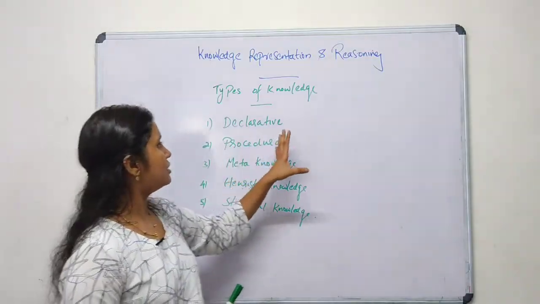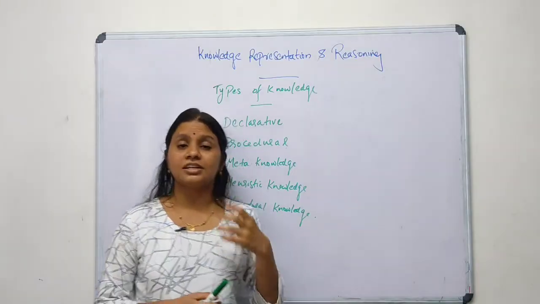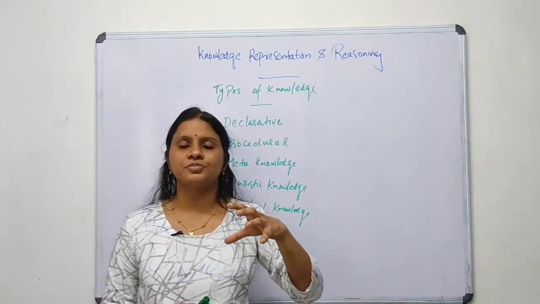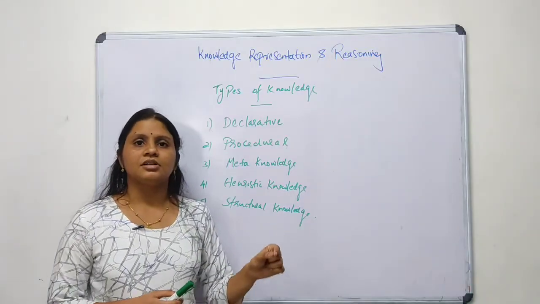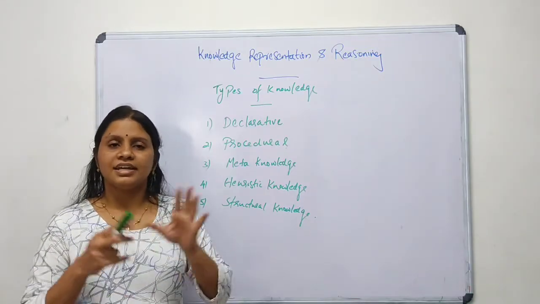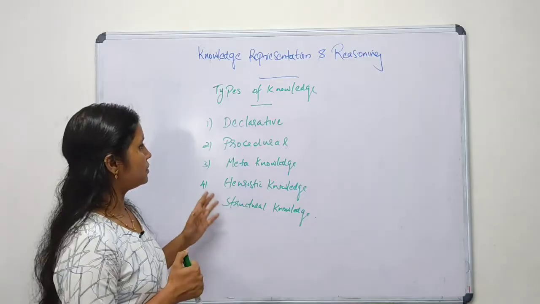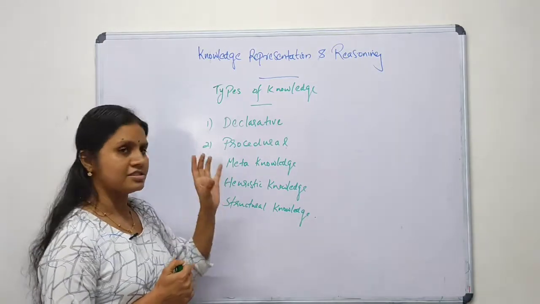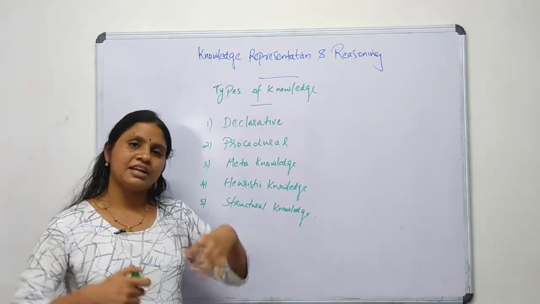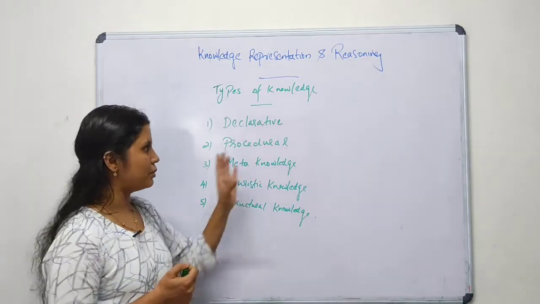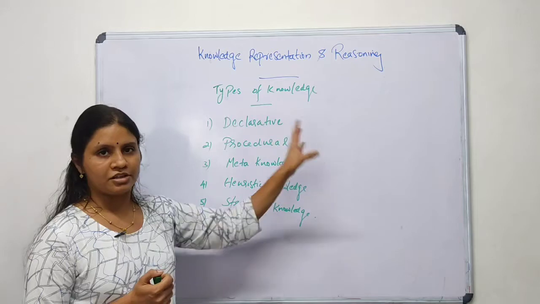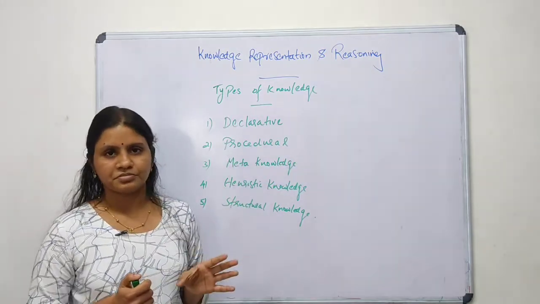First is declarative knowledge. It represents facts and objects about the world. It gives a description about something, so it is also called descriptive knowledge.